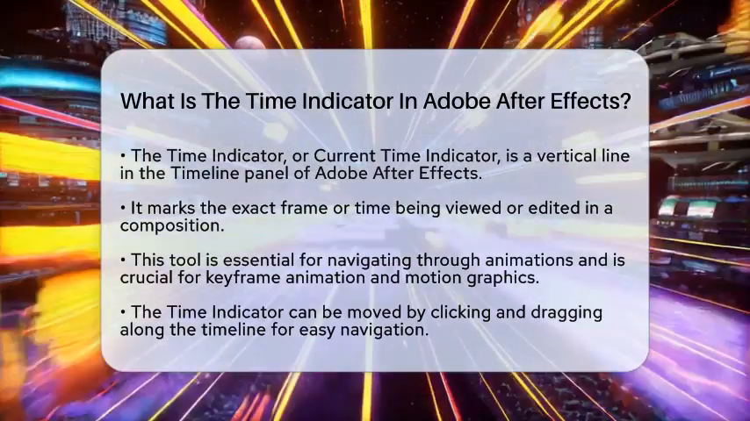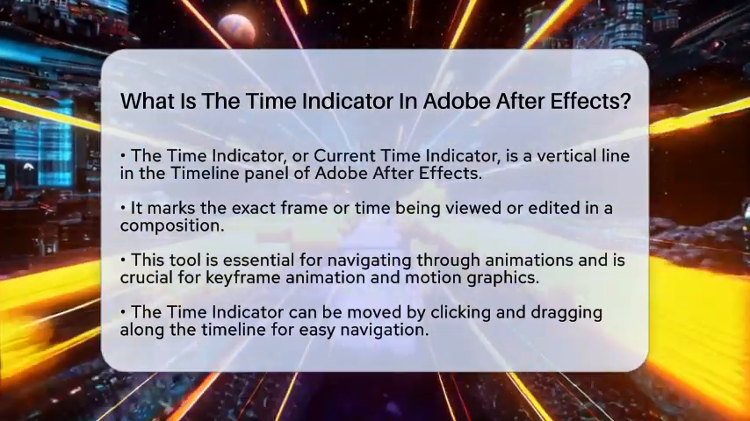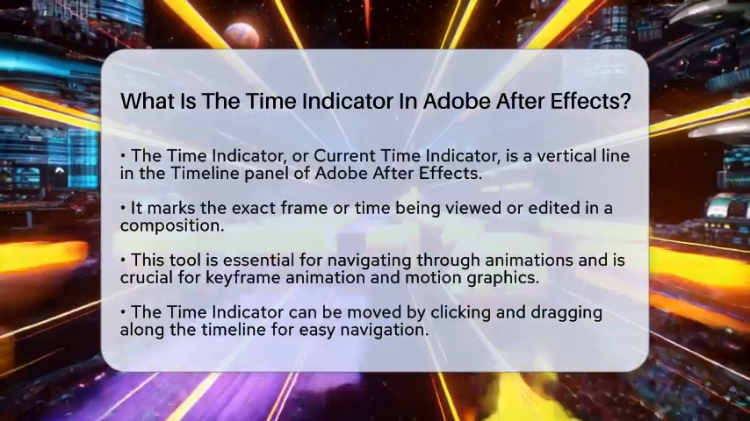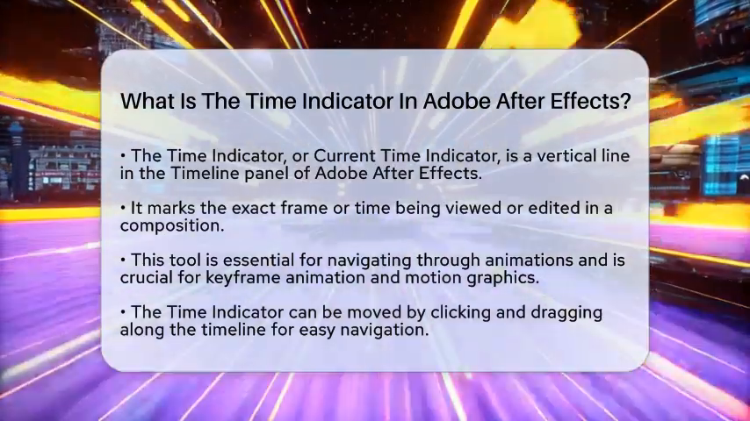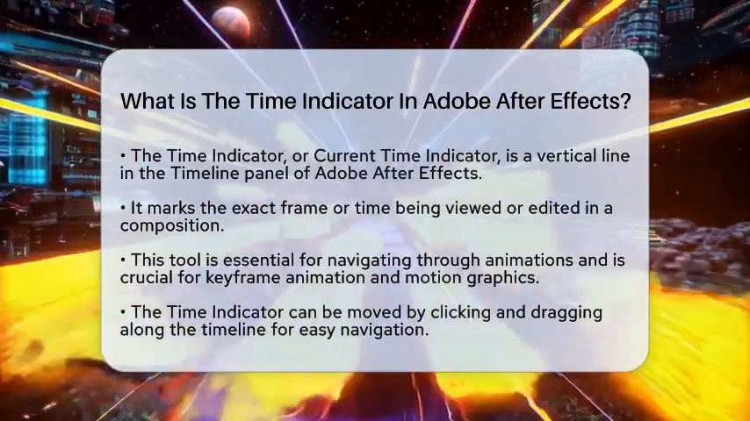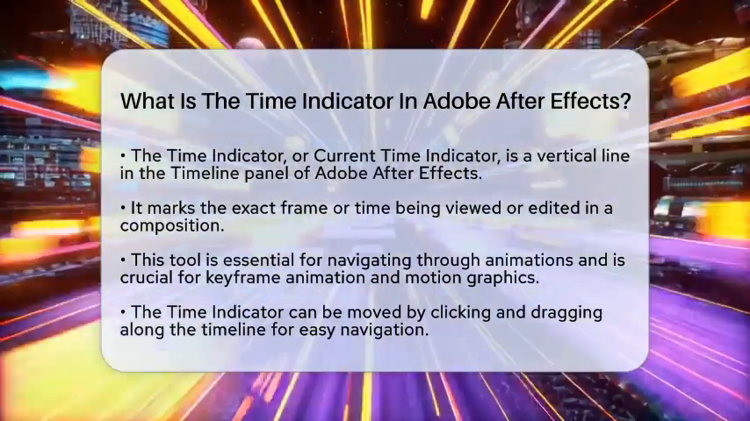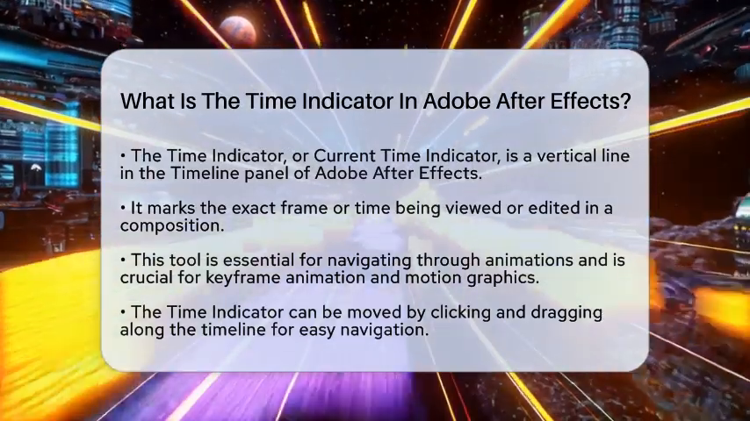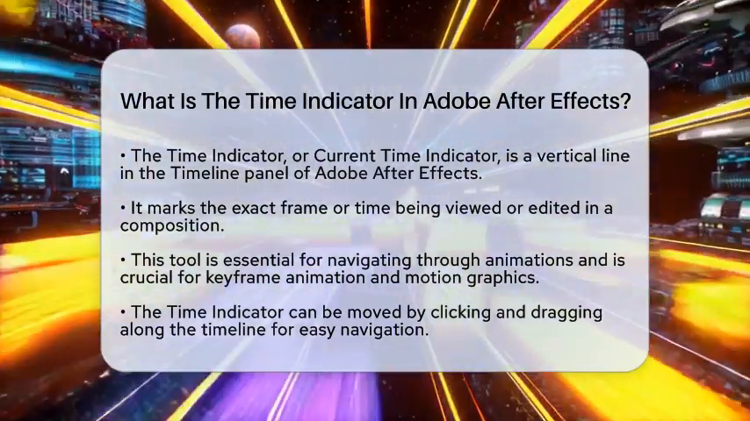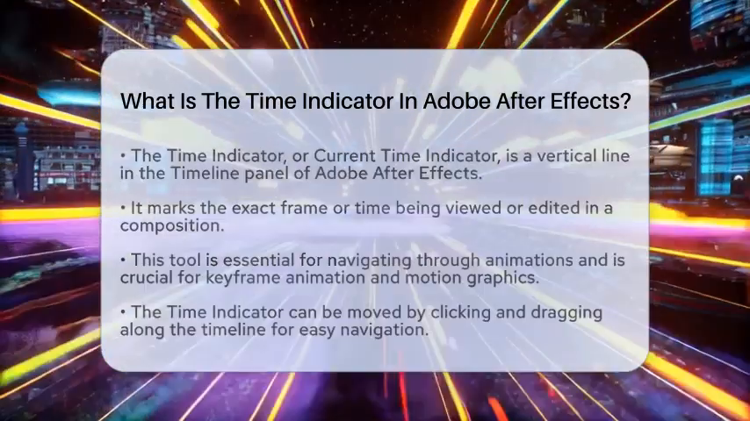This handy tool allows you to move through your video sequence with ease, making it essential for keyframe animation and motion graphics. When you look at the timeline panel, you will see the time indicator as a vertical line with a handle at the top. This line shows you the current frame being displayed in the composition panel. You can easily move the time indicator by clicking and dragging it along the timeline.